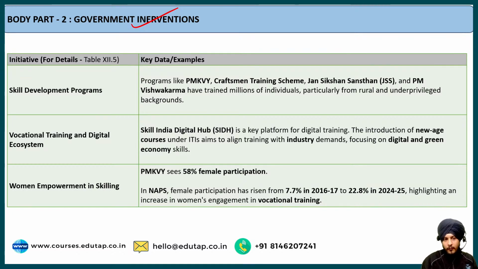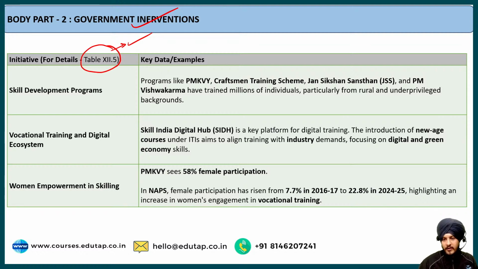If you are interested to know more information, more data, different facts regarding it, I would suggest you go to the economic survey chapter number 12. Just go to the economic survey website, download chapter number 12, and over here you will see table 12.5. Just go through that chart if you want some additional value added data.